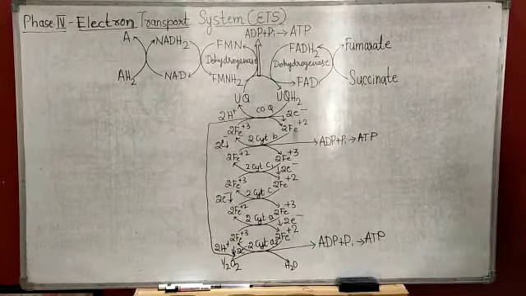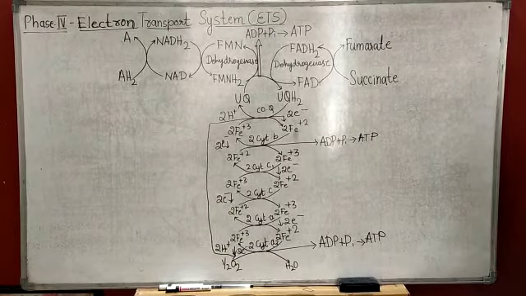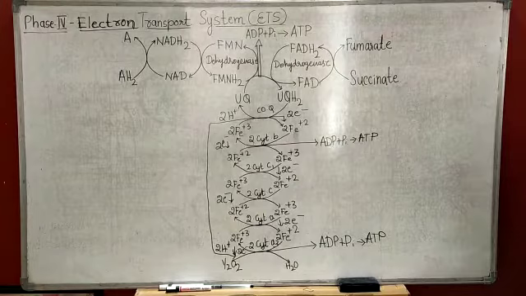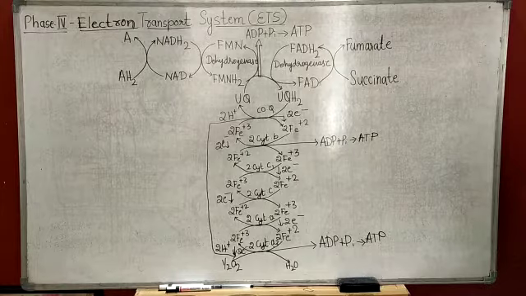So in the previous class we discussed the three phases of cyclic reactions in bioenergetics.